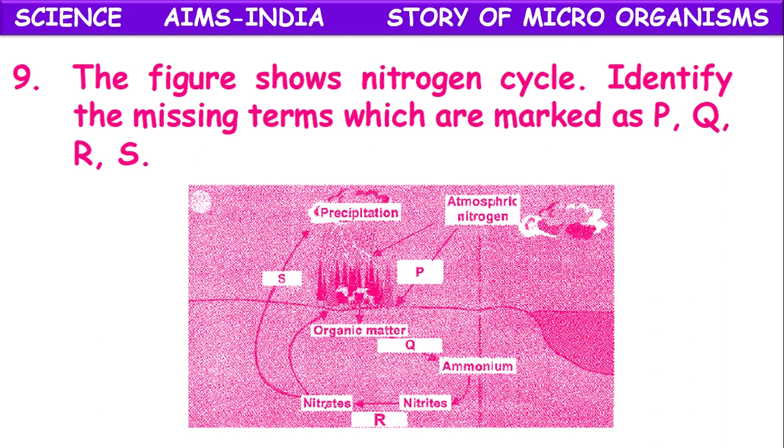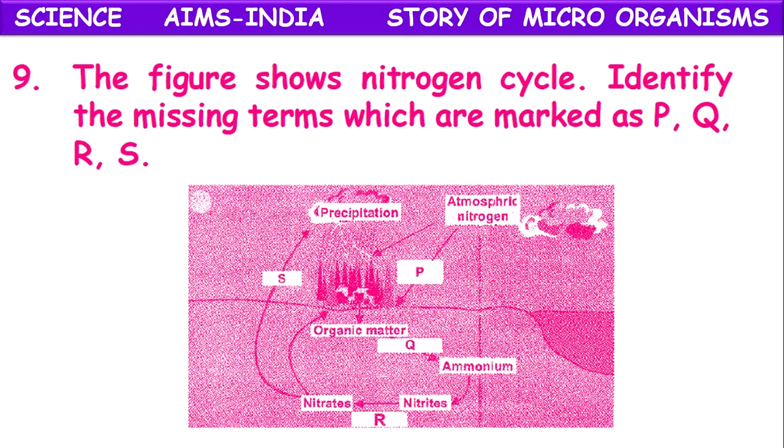Nitrites are converted to nitrates, and nitrates are again reduced. Reduced means nitrates are converted back to nitrogen, that is called denitrification. What are the steps? Biological nitrogen fixation, mineralization, nitrification and denitrification.